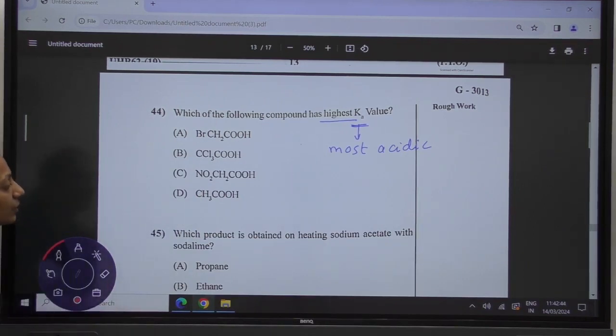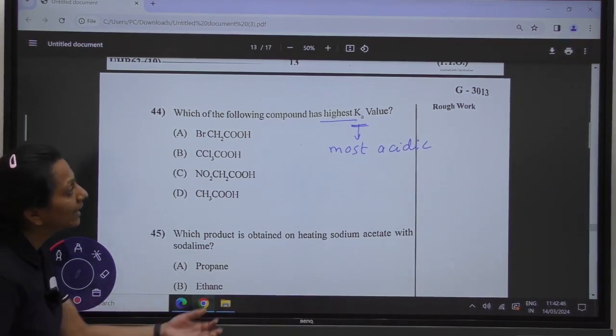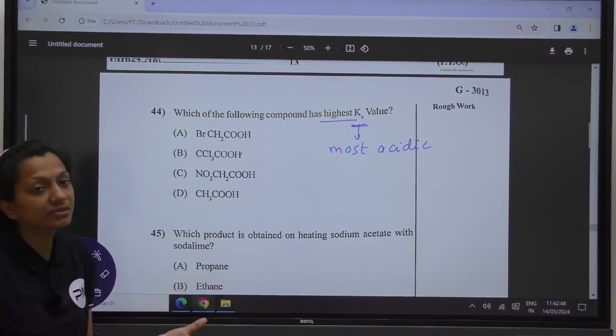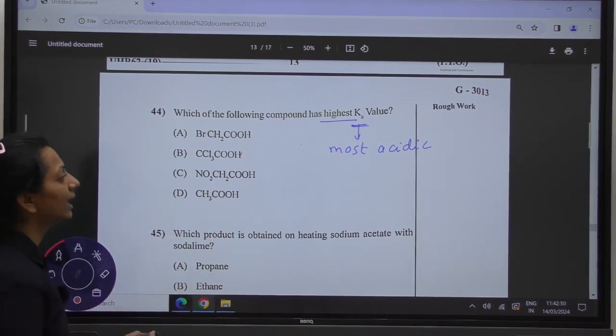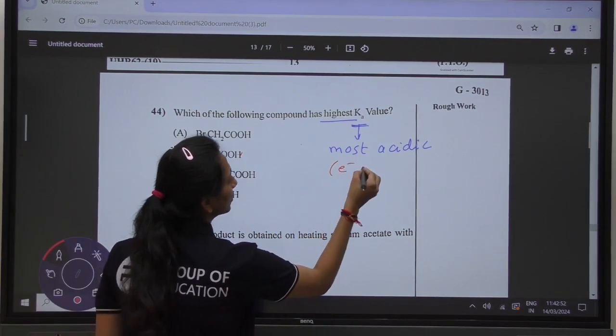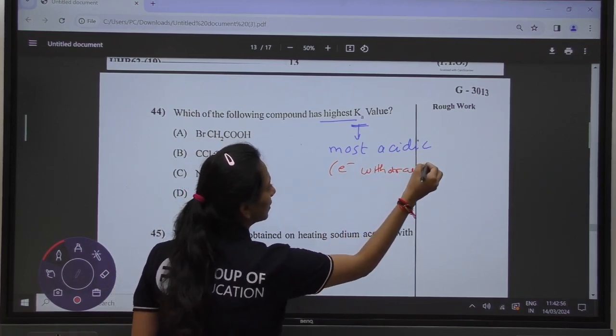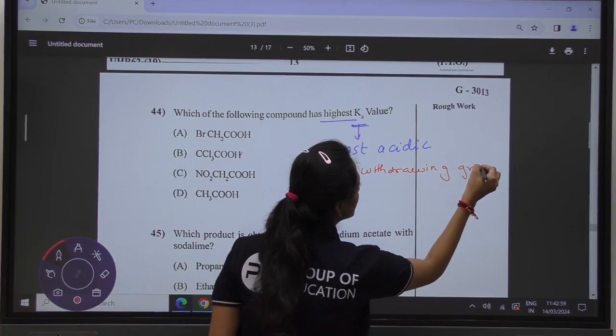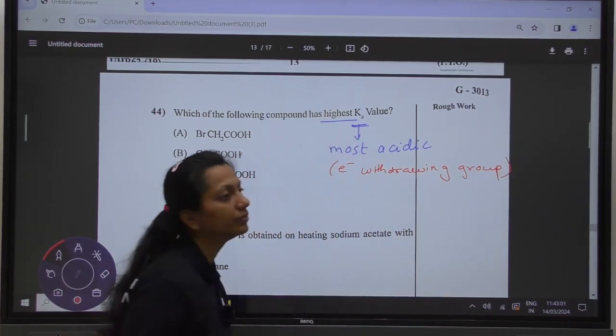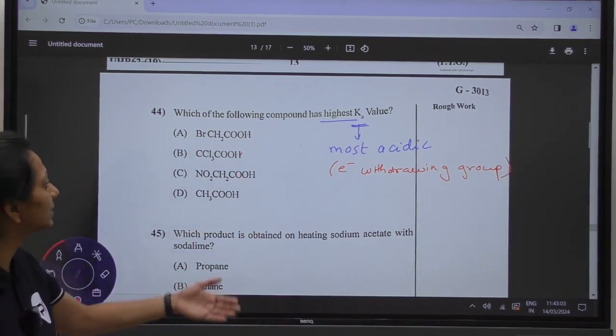Here we know that to make any acid a strong acid, we should have electron withdrawing groups attached to it. Electron withdrawing groups should be attached with the acid.